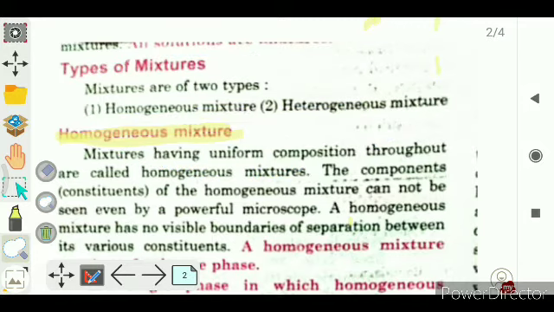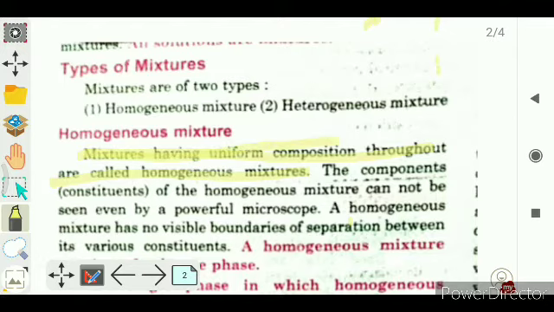What is homogeneous mixture? Mixture having uniform composition throughout are called homogeneous mixture.